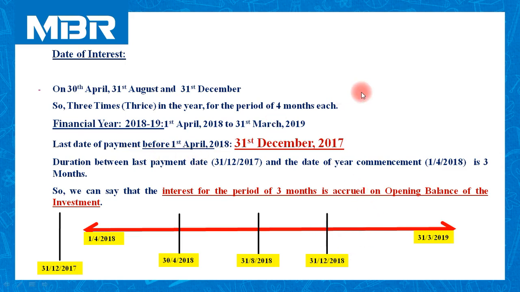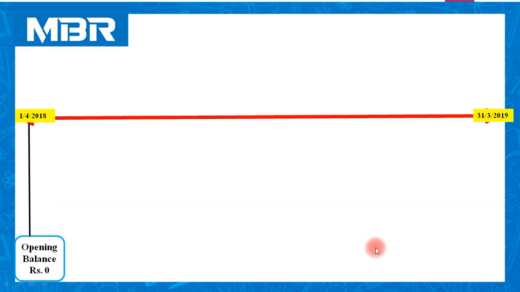Now, after this understanding, let us move to the flow chart of the transaction. If you prepare this flow chart very properly, believe me, you can score full marks, because after preparation of the sequence, everything is very easy. The first date of the year is 1st April 2018. Opening balance is 0.